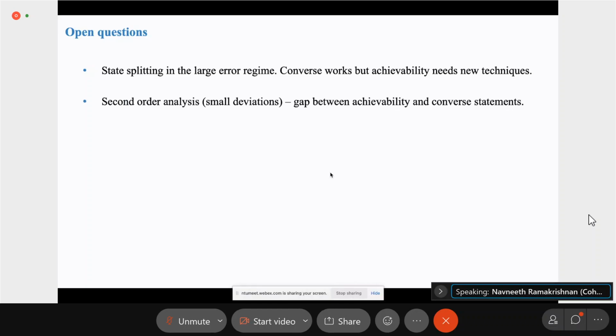We also have a gap in the second order analysis. This is the small deviations regime where the error is fixed. There's a gap between the achievability and converse statements, and one that we hope to close at some point. And finally, there's also the error exponent analysis. This is the large deviation regime for state splitting that we could look at.